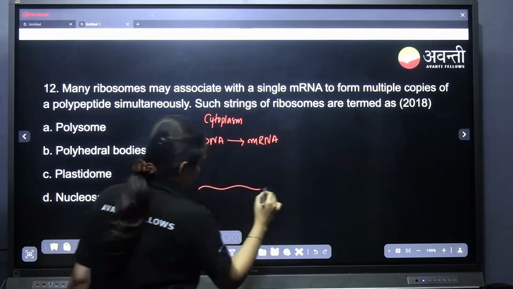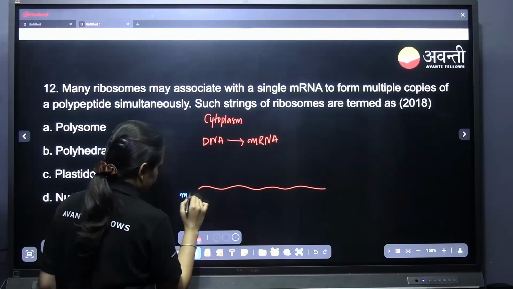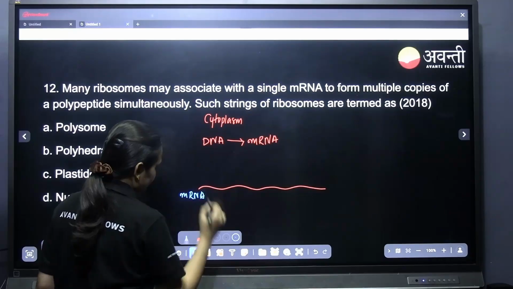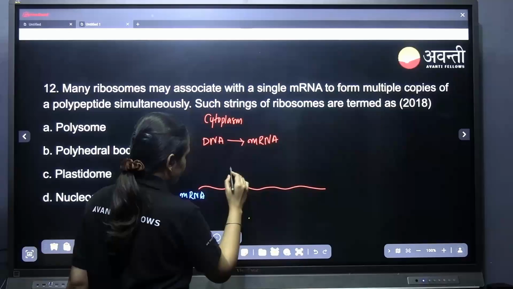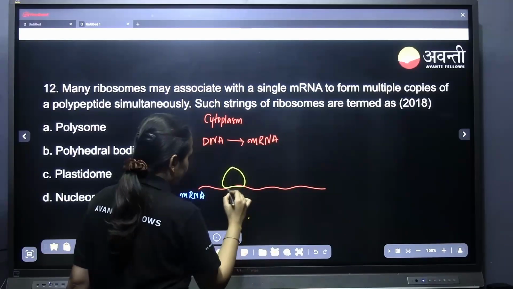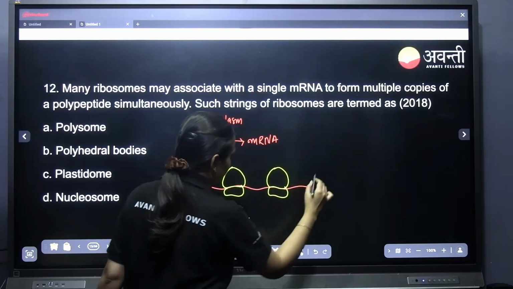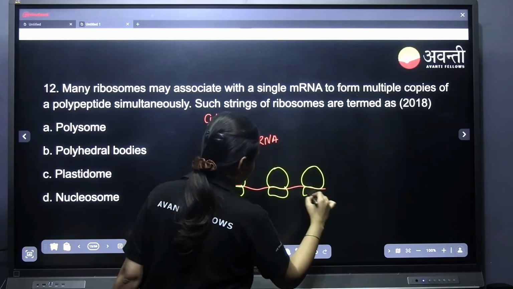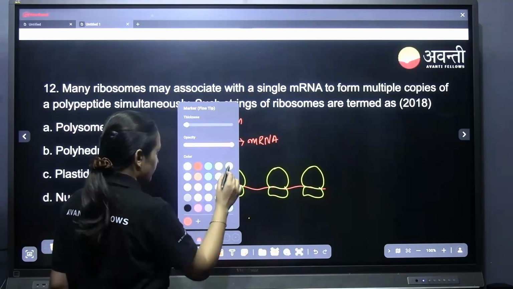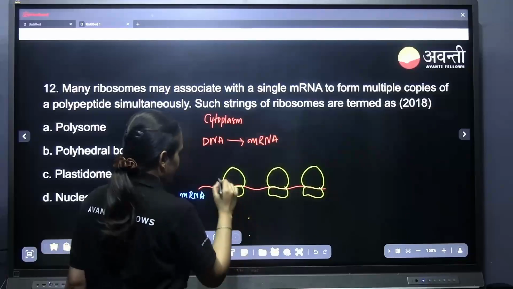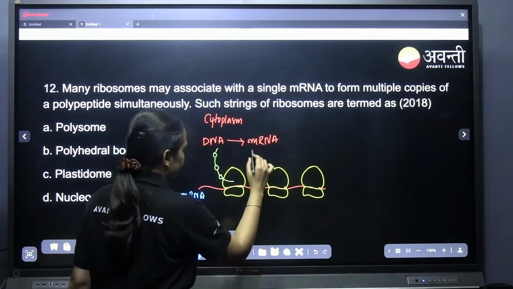If this is an mRNA, we can see many ribosomes attached to a single mRNA. mRNA is one, but the ribosomes are many. They will be attached like this. All the ribosomes will be doing their own protein synthesis here. The polypeptide chain synthesis will be taking place.